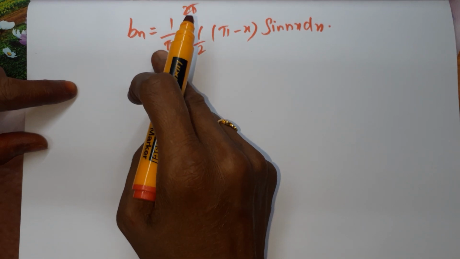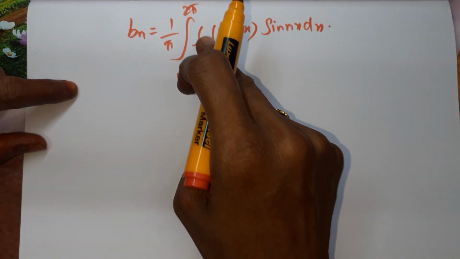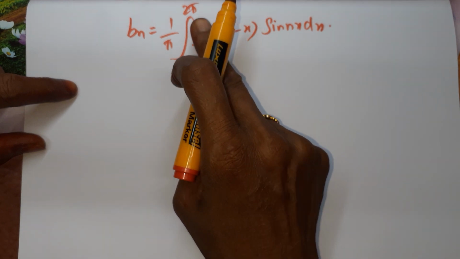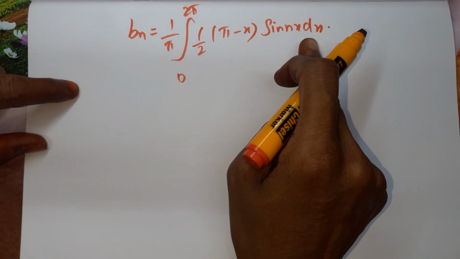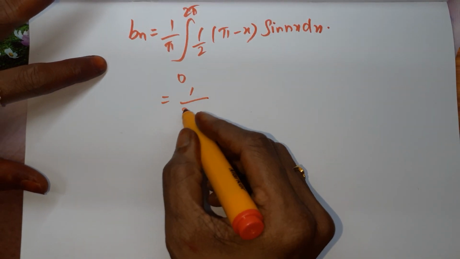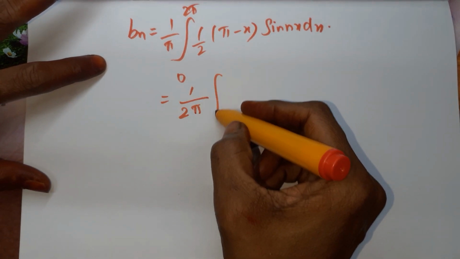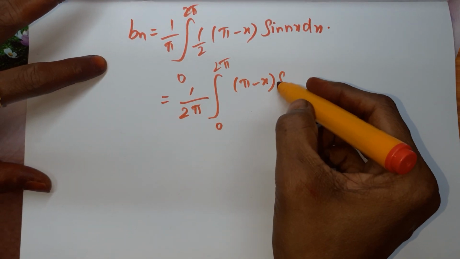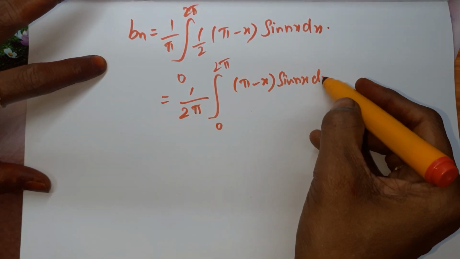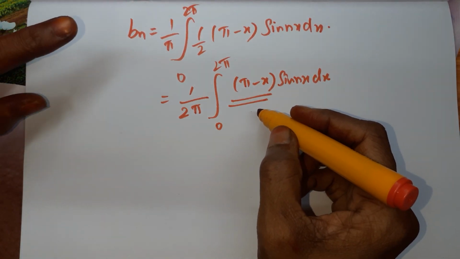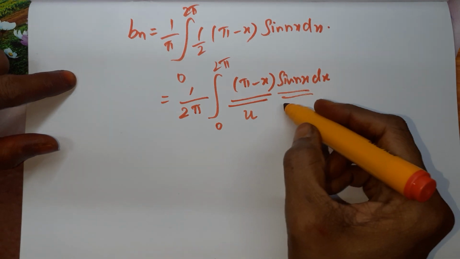Bn is equal to 1 by pi integral 0 to 2 pi f of x into sin nx dx. Here the given f of x is 1 by 2 pi minus x, sin nx dx. Here also we are going to apply Bernoulli's formula. Take the constant 2 outside. So 1 by 2 pi integral 0 to 2 pi, pi minus x into sin nx into dx. Already I told you, whichever term having x, that is u, the other term is v.